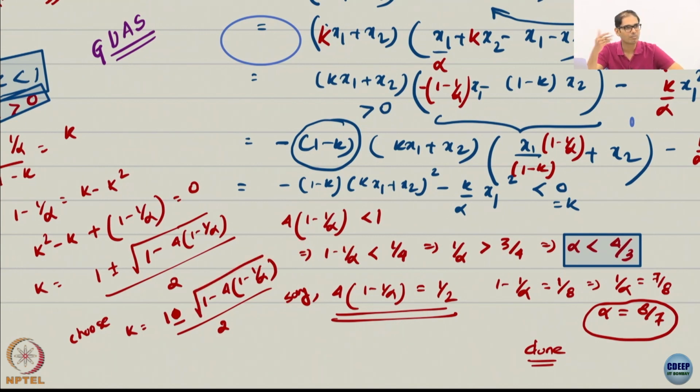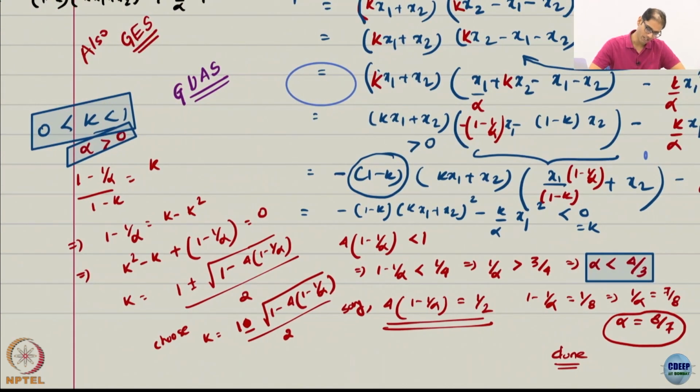If I choose the 1 plus, it will also work for some time, because I have a divide by 2, but this is an easier choice and is guaranteed to work. So basically I have given you a choice of a k and a choice of an alpha, with alpha exactly this and k coming from here with this choice of alpha.